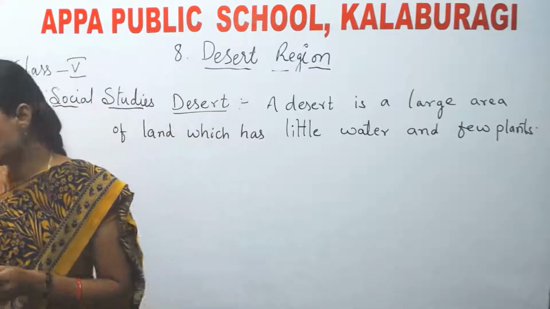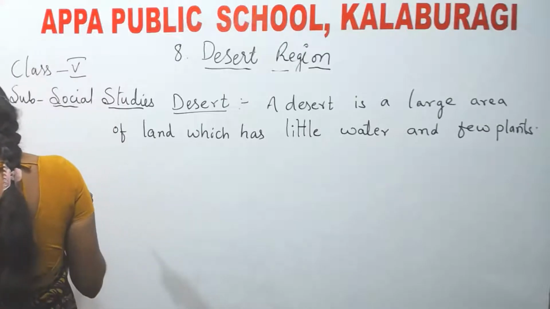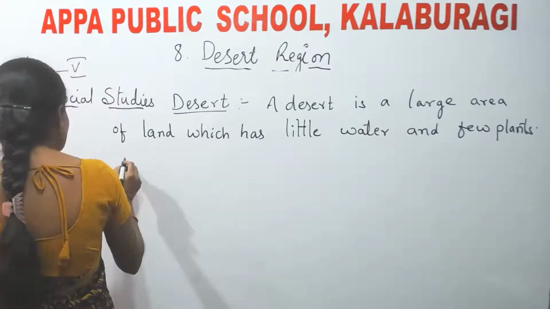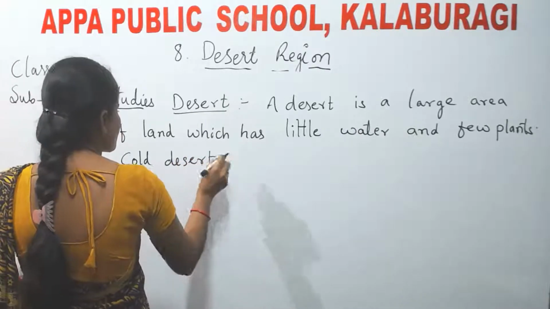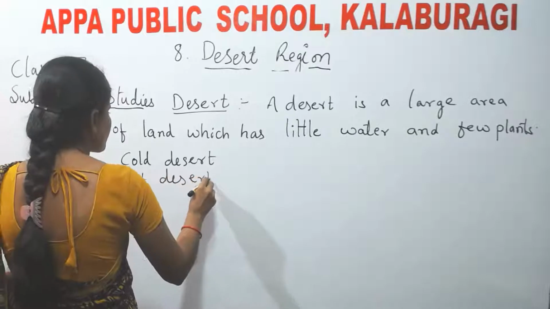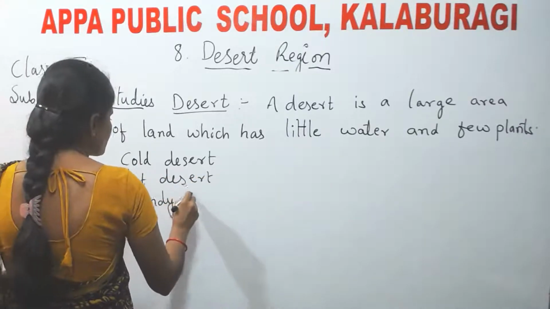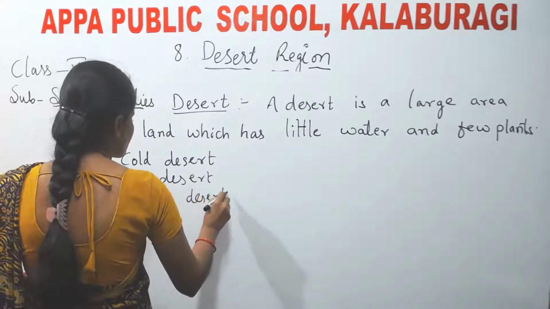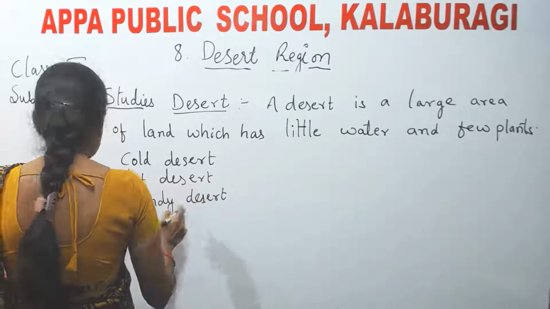Here now let us see the types of deserts. What are the types of deserts? Cold desert, hot desert, sandy desert, rocky desert.